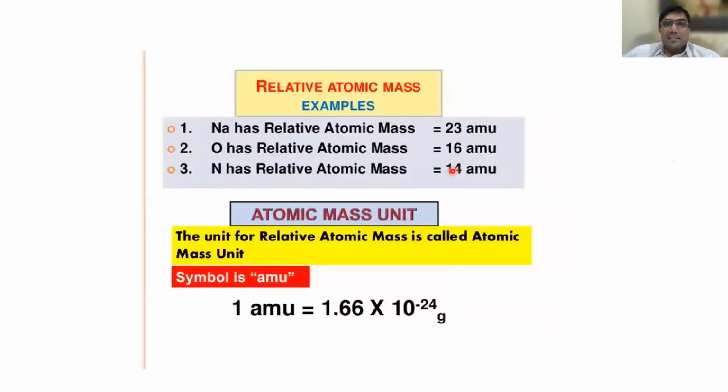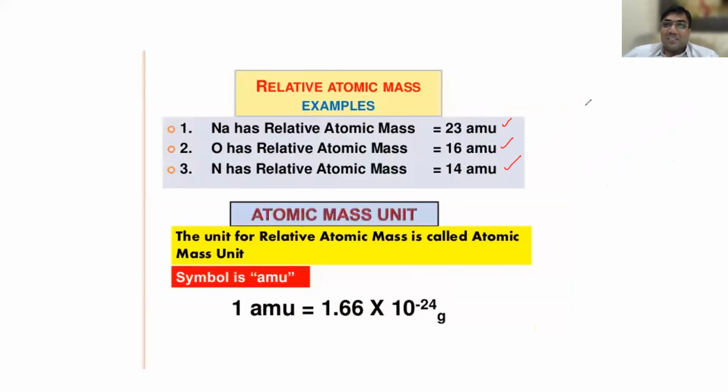Now, very interesting. Listen very carefully. Can you tell me 1 sodium atom, how much AMU it is? 23 AMU. 1 oxygen atom, 16. 1 nitrogen atom, 14.